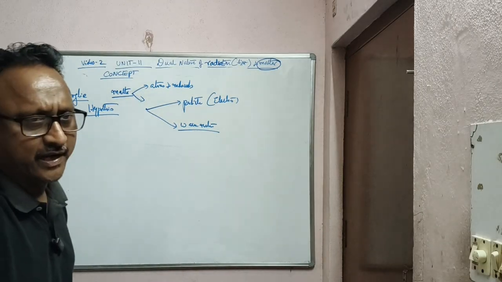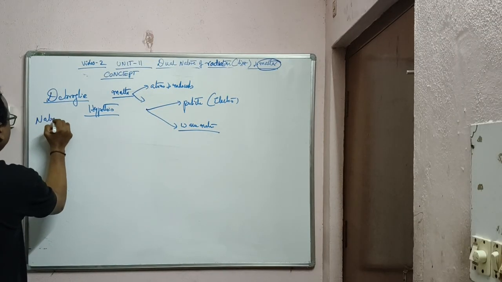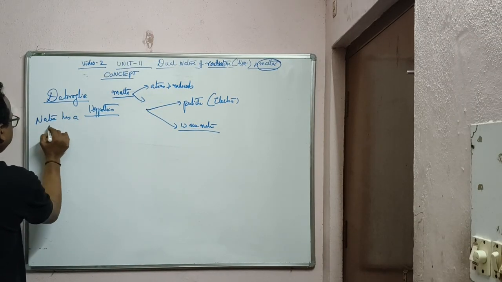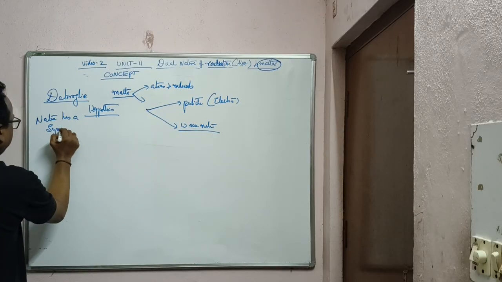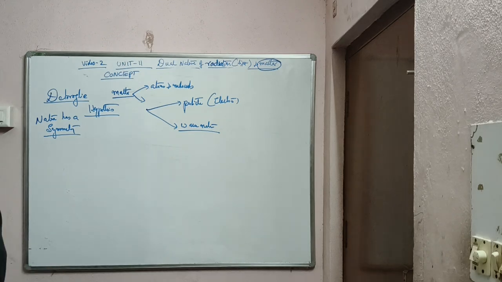I said only one point: nature has a symmetry. In simple terms, he gave one statement: nature has a symmetry. Wherever you go, there is some symmetry.